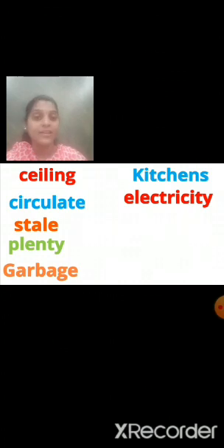Electricity. Next word, dustbin. Dustbin. Next word, diseases. Diseases. Next word, tidy. Tidy. Next word, wire. Wire. Now students, we have revised the new words. Now we will start with the lesson.